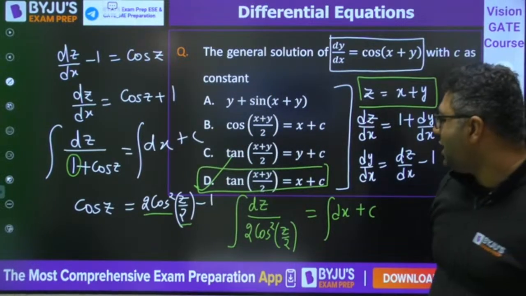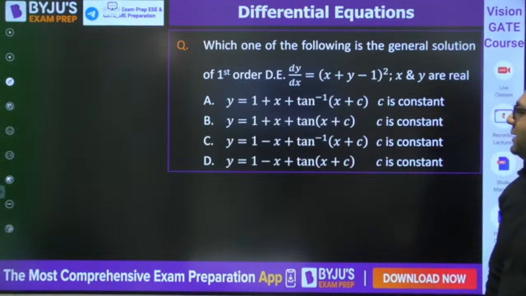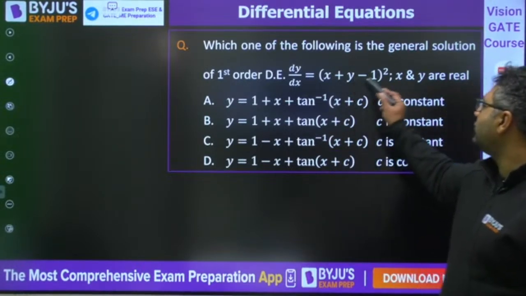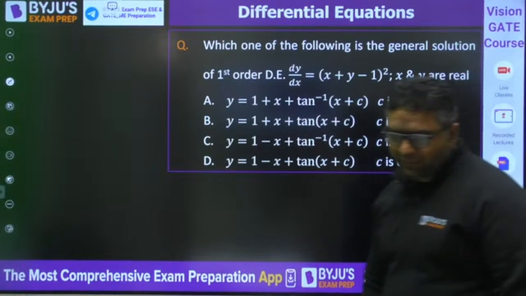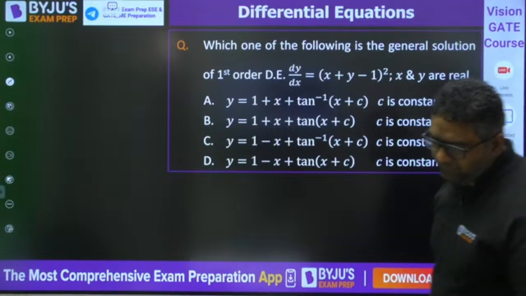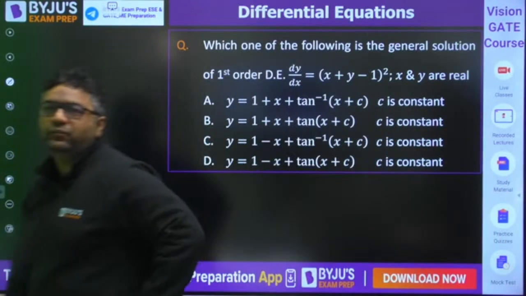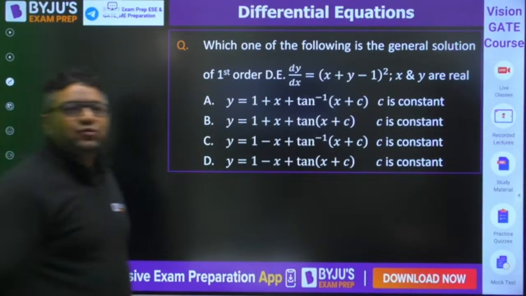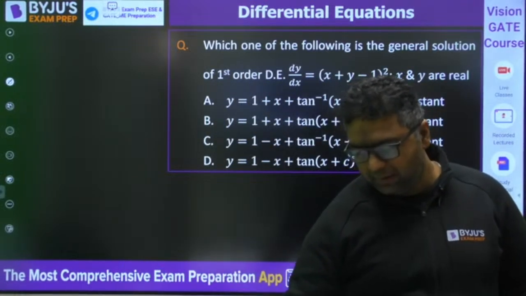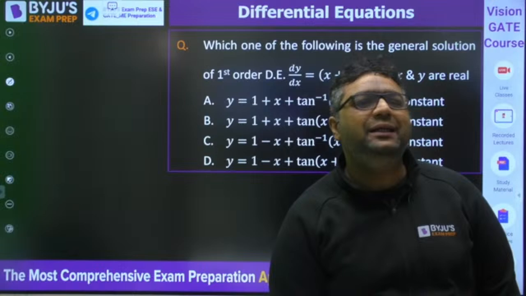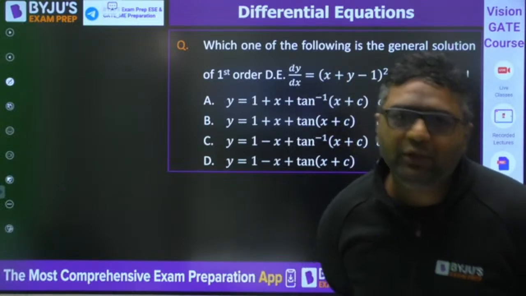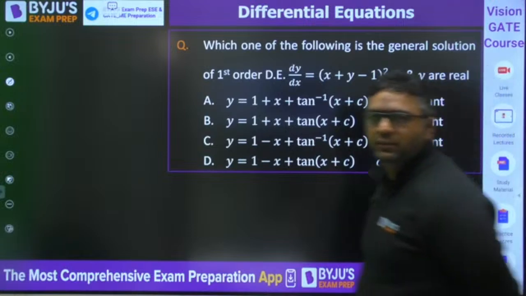Okay guys, so answer will be D for this. Moving further to the next question, and this is dy by dx is x plus y minus 1 whole square. It is once again on the similar concept, reduced to the variable separable format. Solve this question, guys. And after this question, we will be going to the linear differential equation.